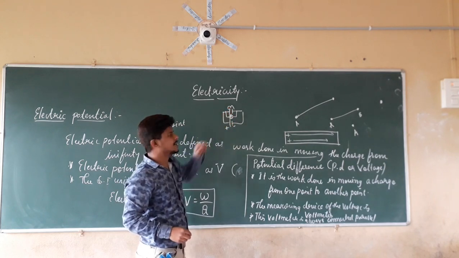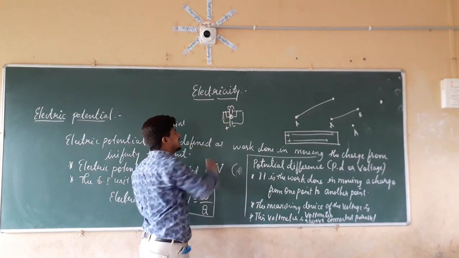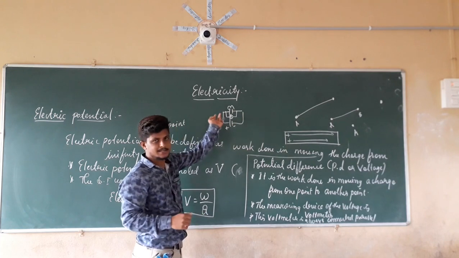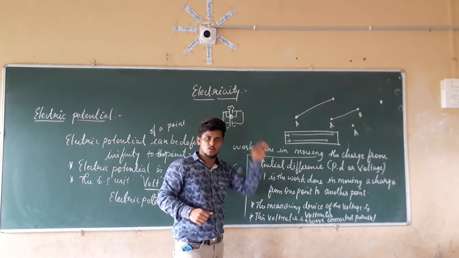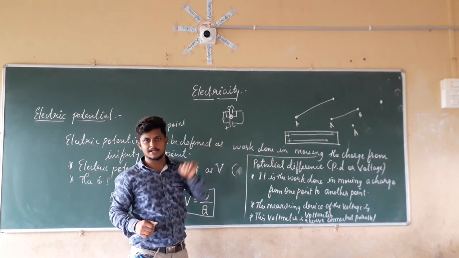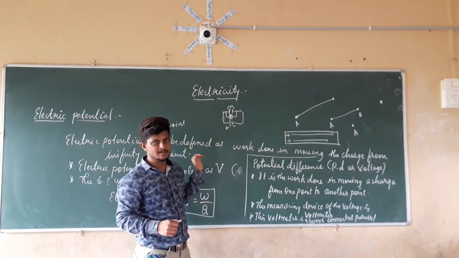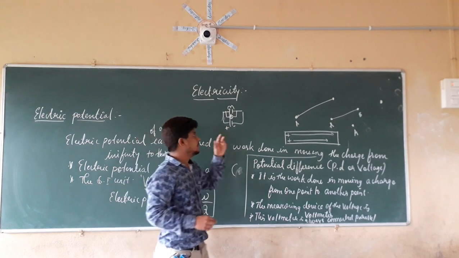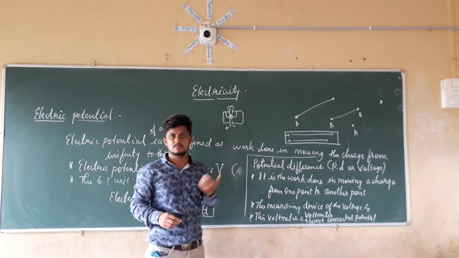If you want to calculate the current, we connect the ammeter in series. But to calculate the voltage, we connect the voltmeter in parallel only. Then we can calculate the voltage across that bulb.